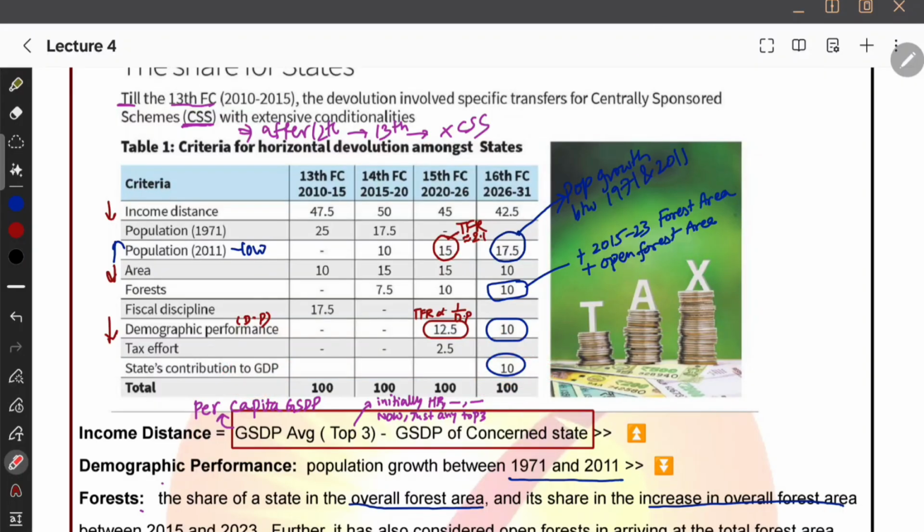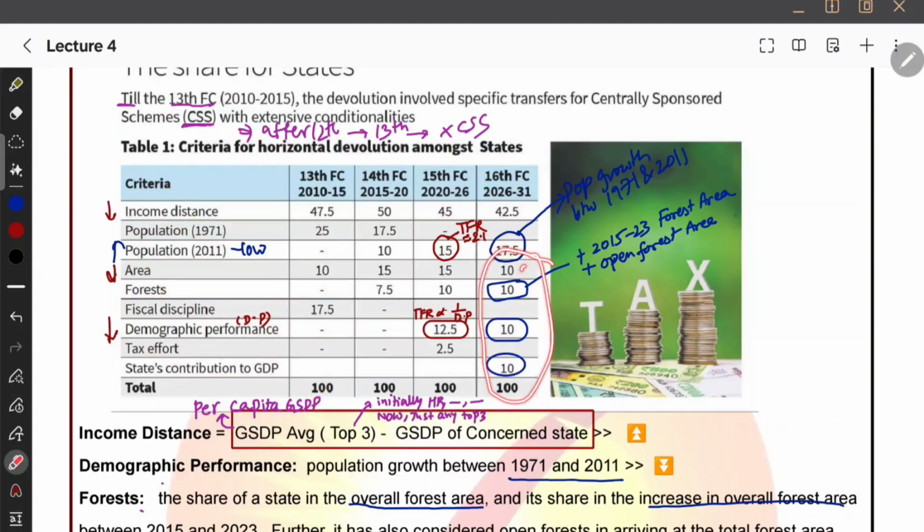Okay, so first remember what are the parameters used by the 16th Finance Commission. One is income distance and the population metric, income, population 2011, after that area and forest, and then demographic performance and state contribution to GDP. How many? Income distance, population 1, 2, area and forest 3, 4, demographic performance, state contribution to GDP, 6 parameters.